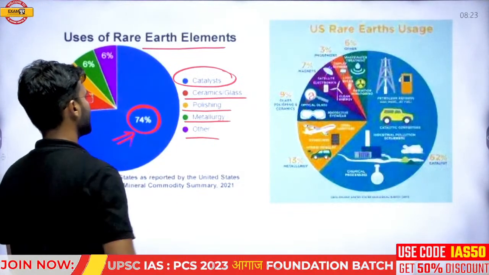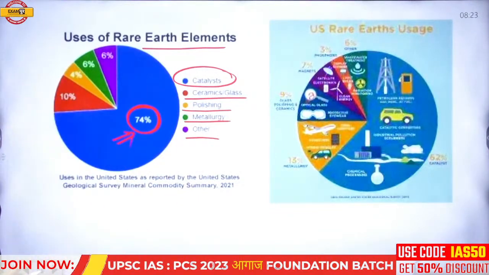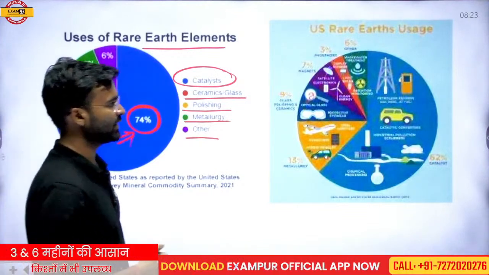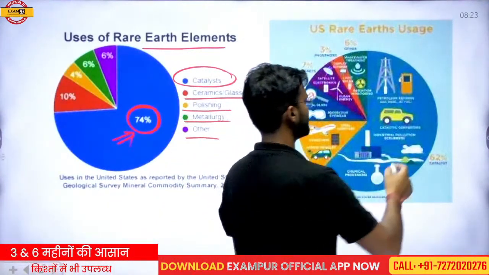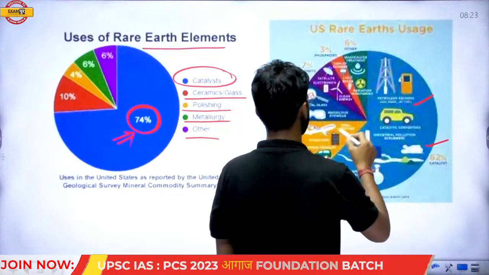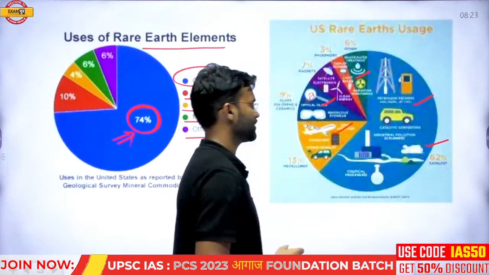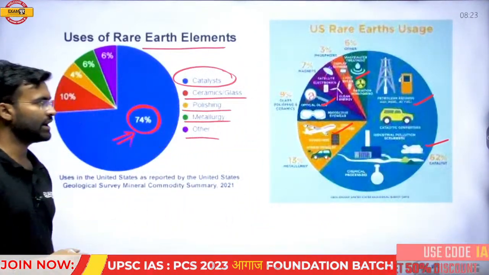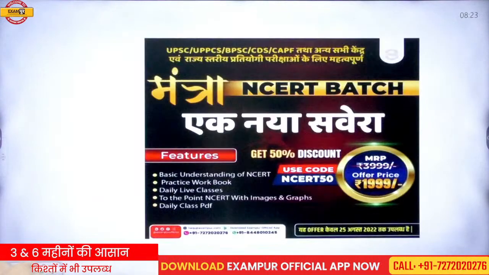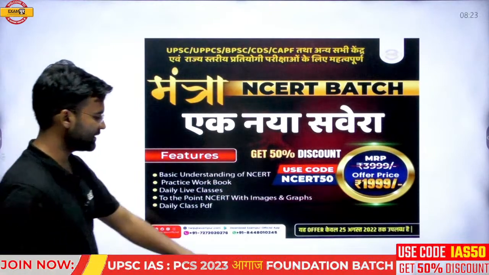They are also used in different sectors, and you can look at this picture. In the next session we will discuss this in detail.